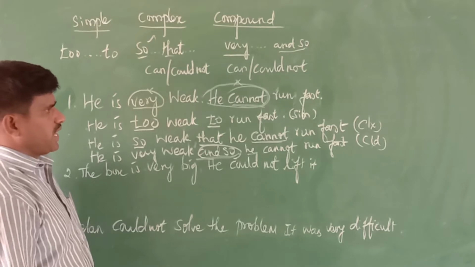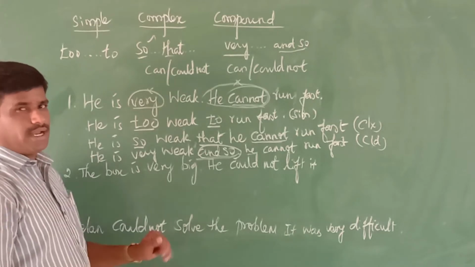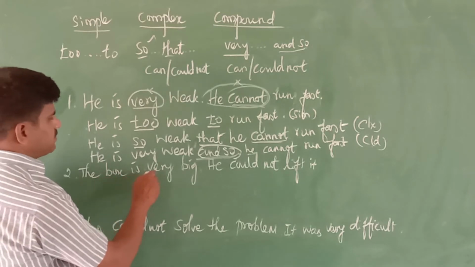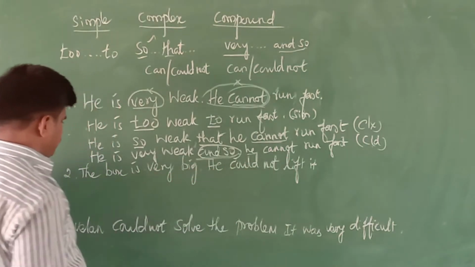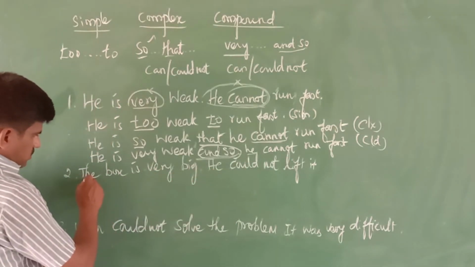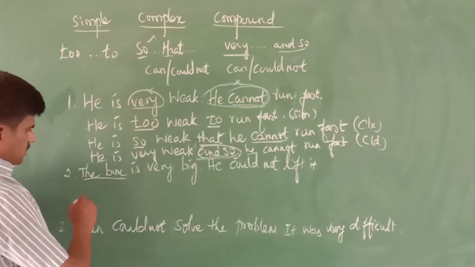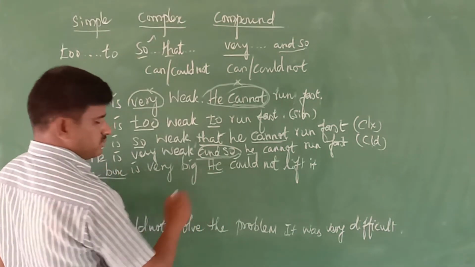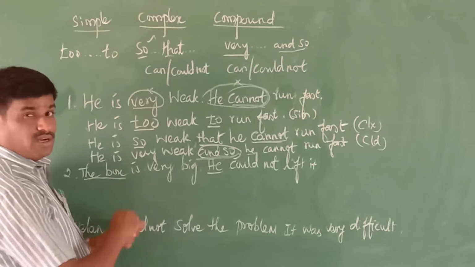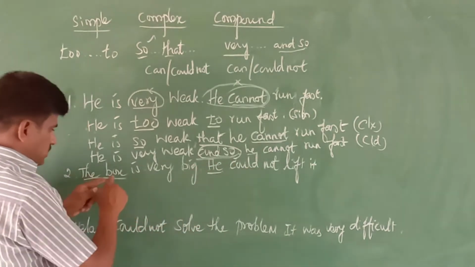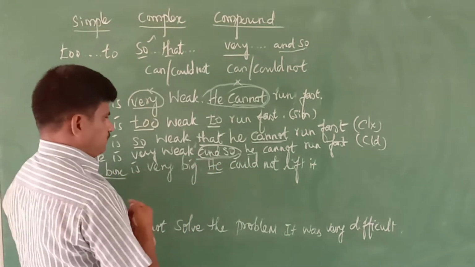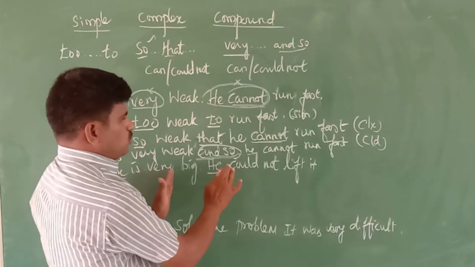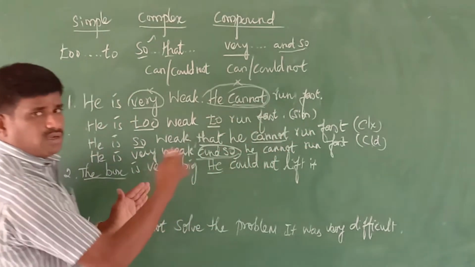So we go for the second one. The box is very big. He could not fit it. Here, the first sentence is: the box is very big. The second sentence is: he could not fit it. The subject is not the same in the two sentences. One is the box, another one is he. If the sentences are given like this, how do we transform them into simple, complex, and compound?